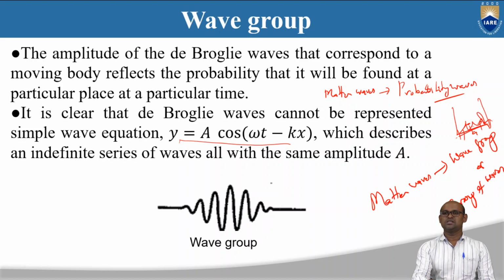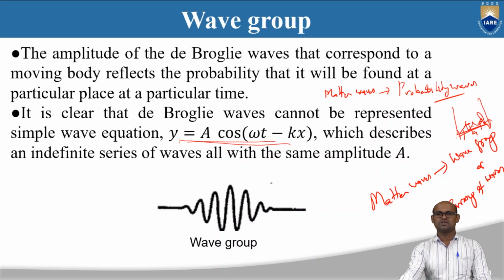But matter waves are probability waves, so they have neither constant amplitude nor constant wavelength. We can represent them only by a wave group, so we cannot use the equation y equals a cos(omega t minus kx).